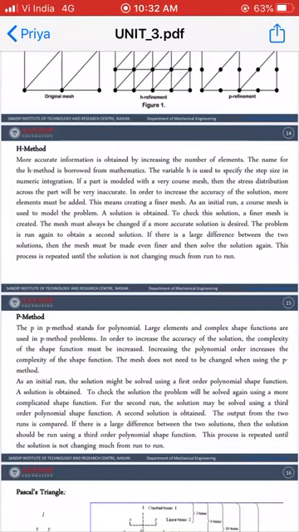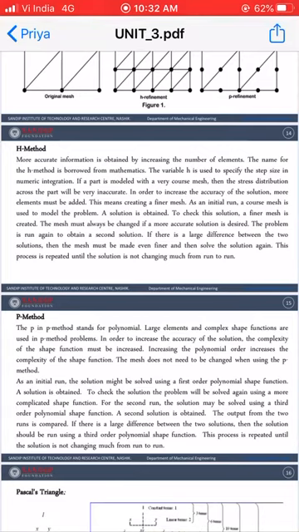But if we increase the order of the polynomial shape function, what does that mean? Constant is increased to first order. First order polynomial means what? Your linear polynomial function. If we increase the order to second order, it means what? This is your quadratic shape function. If we increase this order to third degree, it means we are using a cubic shape function. So by increasing the order of the polynomial shape function, you will get a more accurate solution as compared to your previous one.